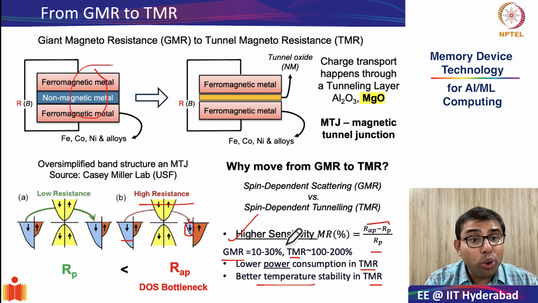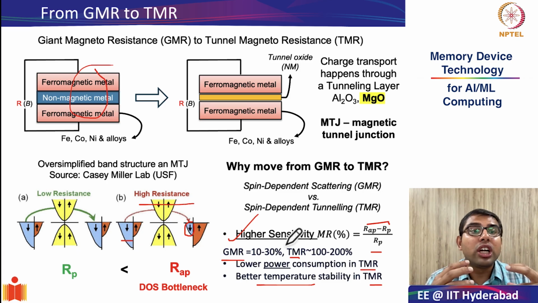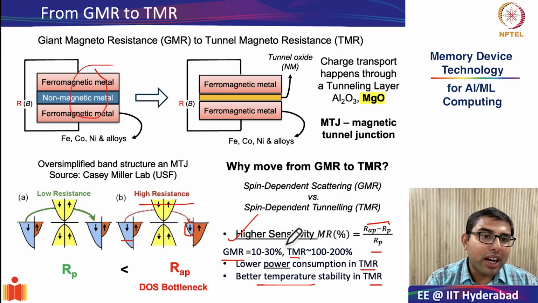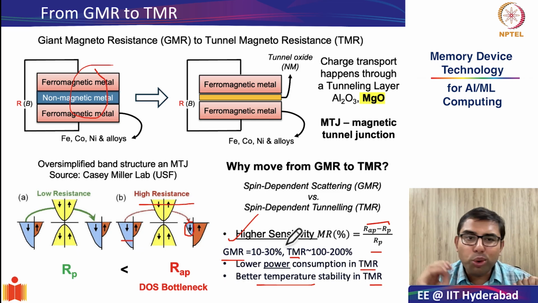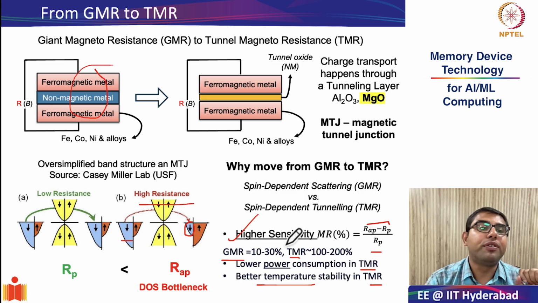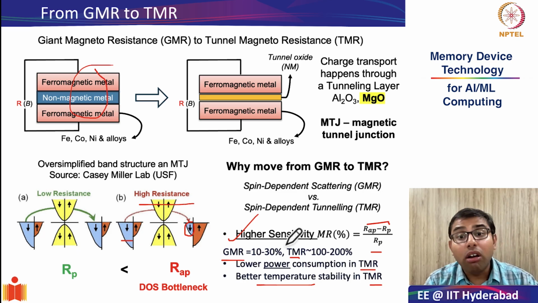Okay, so let us conclude our class over here. So in our class today, we looked at using the spin degree of freedom and how the spin degree of freedom was used in practical devices. First using giant magnetoresistance and tunnel magnetoresistance, and without going into too much quantum mechanics, we tried to understand the reason why parallel and anti-parallel configurations both in GMR and TMR have low and high resistance state respectively.